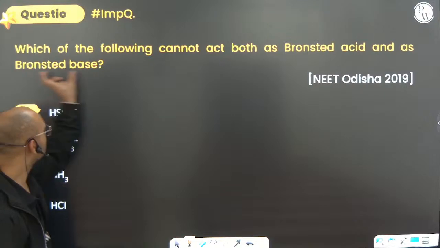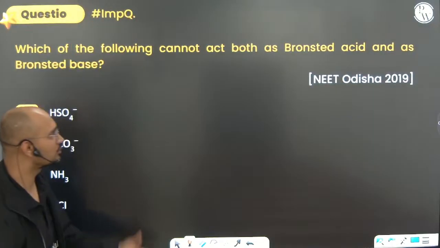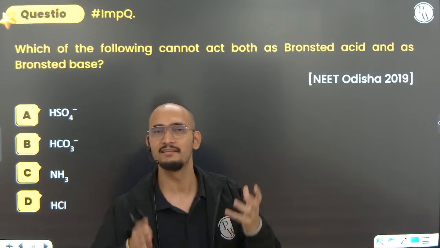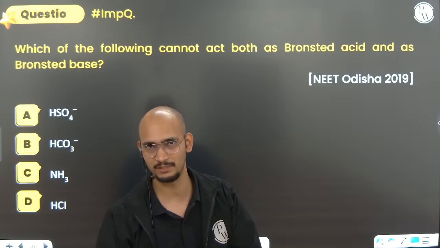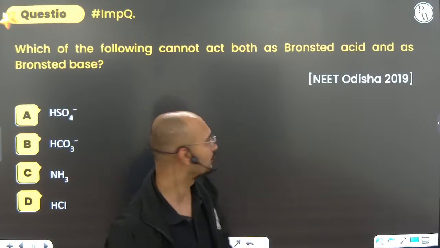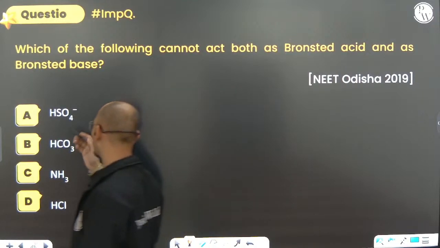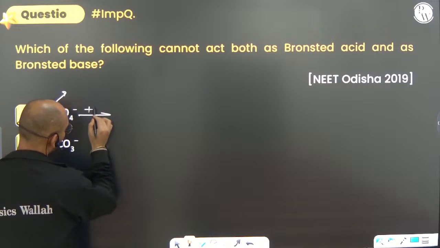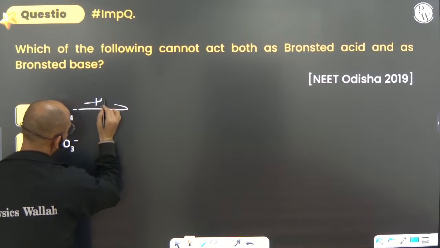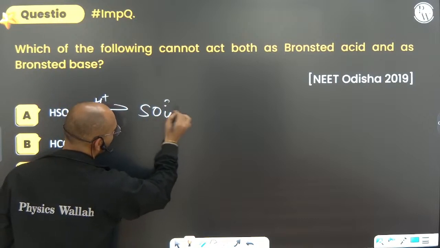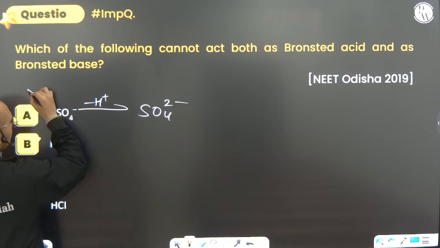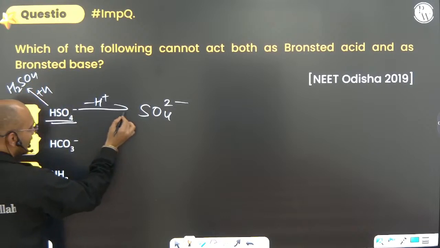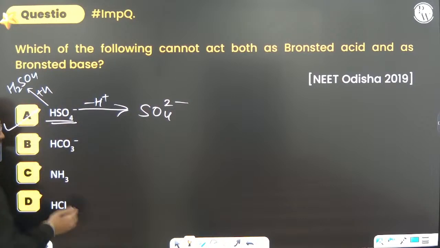Next, which of the following cannot act as both Bronsted acid and Bronsted base? Those things that act as both Bronsted acid and Bronsted base are known as amphiprotic or amphoteric species. This is something that can donate H plus as well as accept. Yes, this can donate H plus, minus H plus, to convert into SO4 2 minus. Can it take H ion? Yes, of course. If you give it H plus, it will convert into H2SO4. So of course it can take H ion as well as donate H ion. So option A is not the correct option.